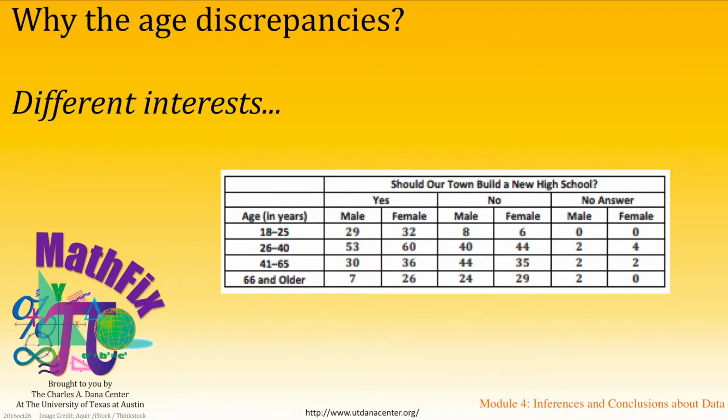Here it is important to ask students to think about why there might be an age discrepancy in terms of how voters in the different age categories voted. They might realize that the age groups used represent people with different interests, as, say, younger voters are more likely to have children in school than older voters, and therefore more of a vested interest.